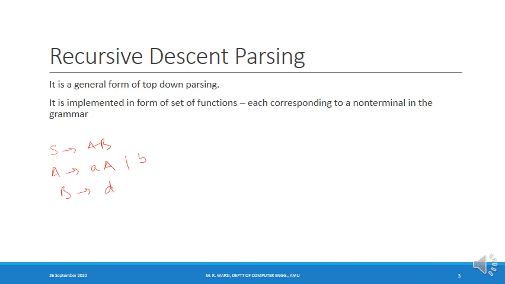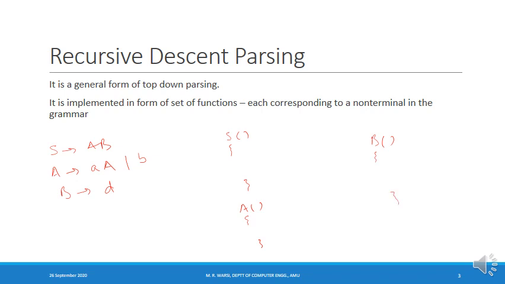For each non-terminal we'll write a function. So we'll write a function for non-terminal S, and this is the body of the function, and we'll write a function for the non-terminal A, and similarly we'll write a function for the non-terminal B. So for every non-terminal which is there in the grammar, we'll write a function.